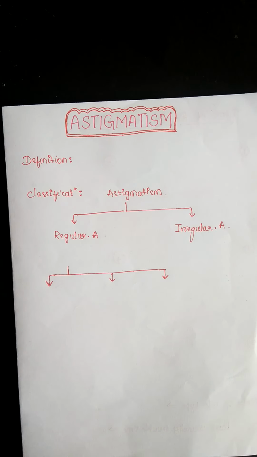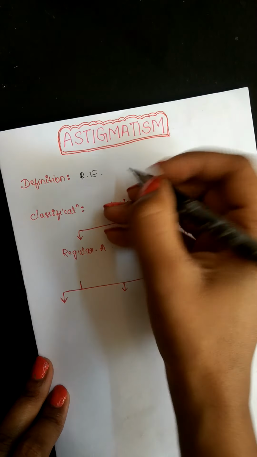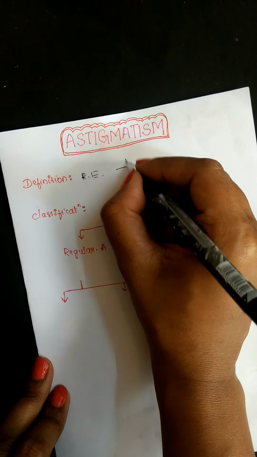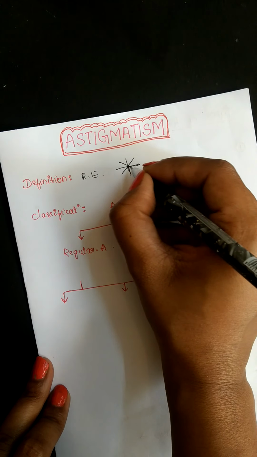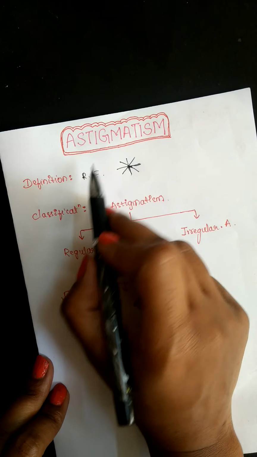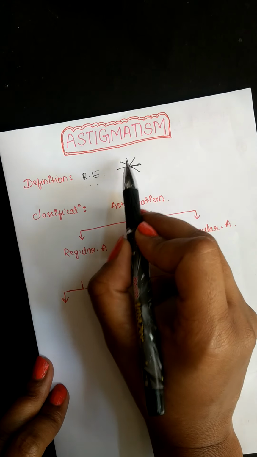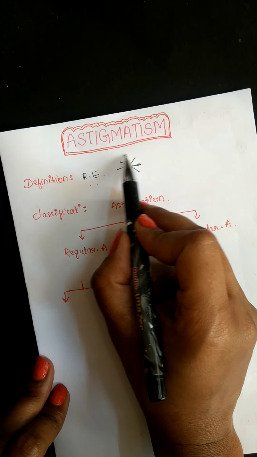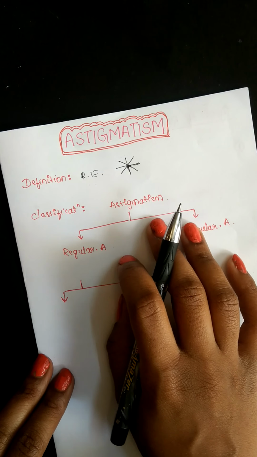Today I'll be talking about astigmatism. First, let's learn the definition of astigmatism. It is a refractive error in which the refraction varies in different meridians. As you all know, the refractive power is normally uniform in all the meridians, but in astigmatism the refraction varies among its different meridians. This is the definition of astigmatism.